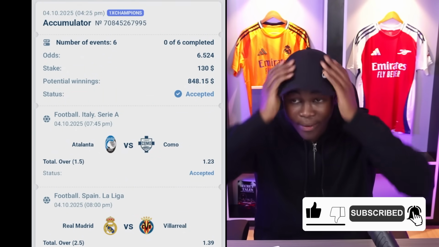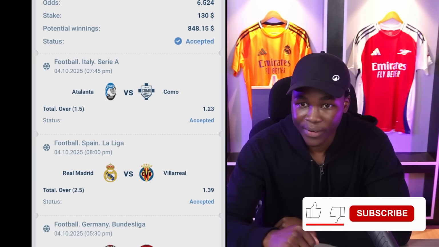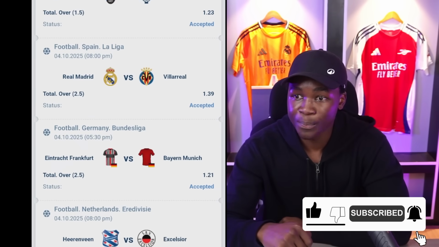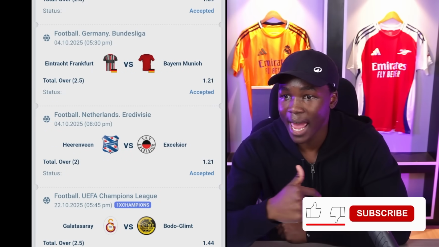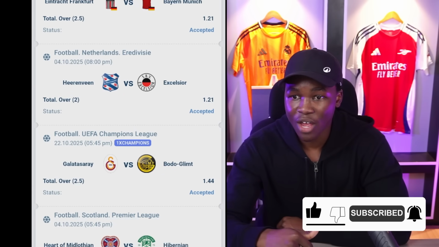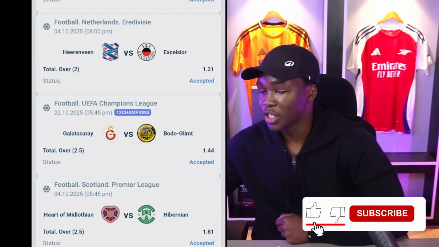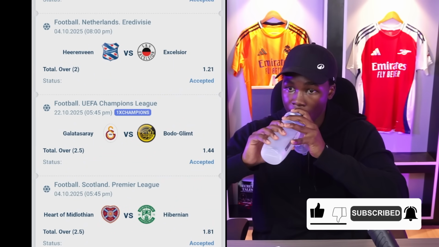So we have Atalanta versus Como, over 1.5 goals. Real Madrid versus Villarreal, over 2.5 goals. Frankfurt versus Bayern Munich, over 2.5 goals. Heerenveen versus Excelsior, over 2 goals. Galatasaray versus Bodo, over 2.5 goals. And finally, Heart of Midtjylland versus Hibernian, over 2.5 goals.